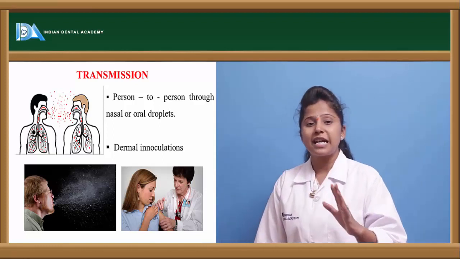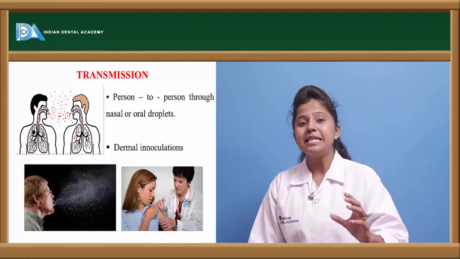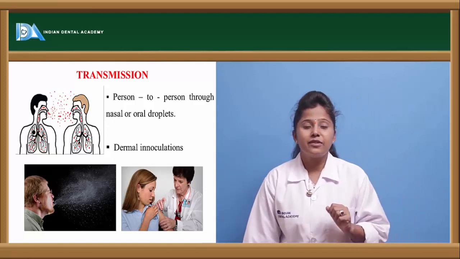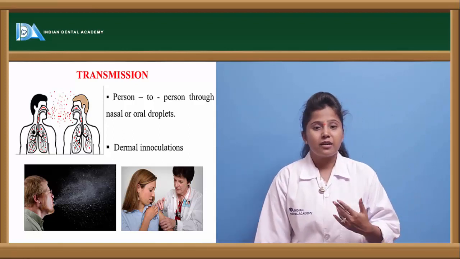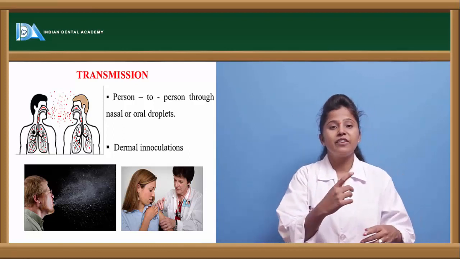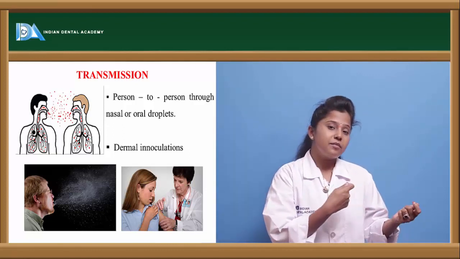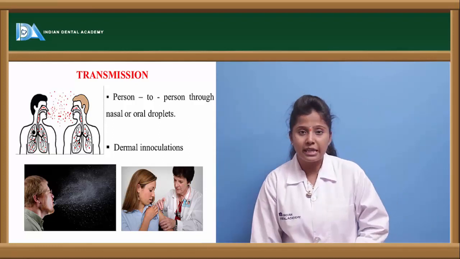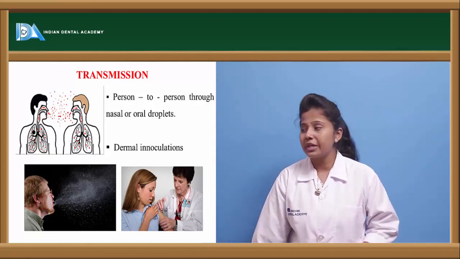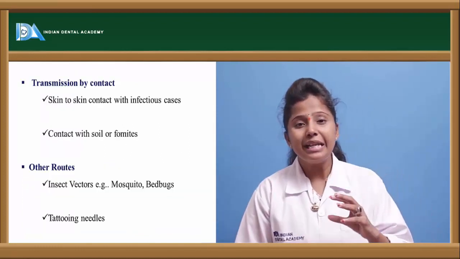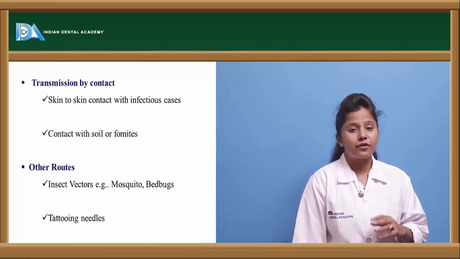If a healthy person is standing in front of the infected person and breathes the air exhaled by the infected person, then the healthy person can definitely become prone to this bacteria. Another way is dermal inoculation. If an injection is given to an infected person and the same injection is used for a healthy person, then the bacteria will be spread very easily. Mainly, these are the two major modes of transmission.